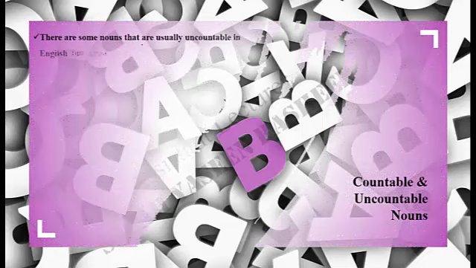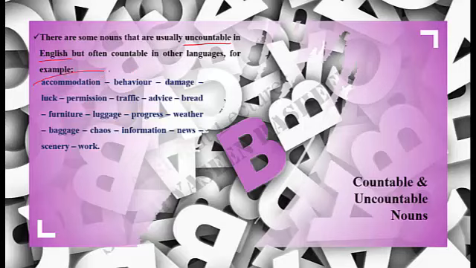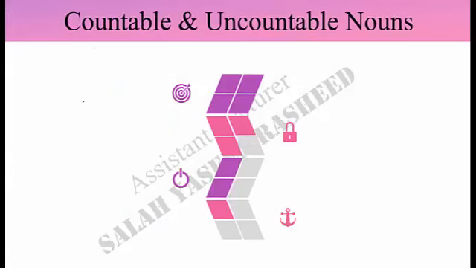There are some nouns that are usually uncountable in English but often countable in other languages. To mention a few: accommodation, behavior, damage, luck, permission, traffic, advice, bread, furniture, luggage, progress, weather, baggage, chaos, information, news, scenery, and work.